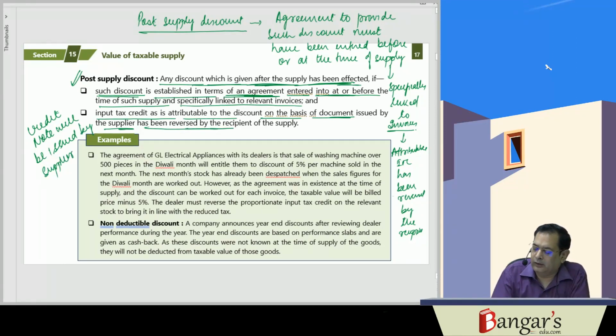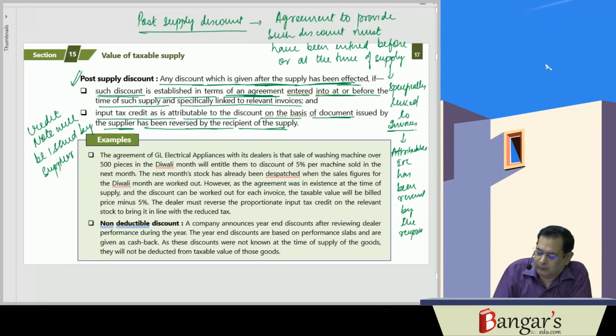And ITC has to be reversed by the recipient. Say first of all, if value has been charged 10 lakh rupees and then GST has been levied at the rate of 18%, and subsequently 2 lakh rupees discount has been offered, then on 2 lakh rupees, 18% works out to be 36,000 rupees. The recipient will be required to reverse the credit.